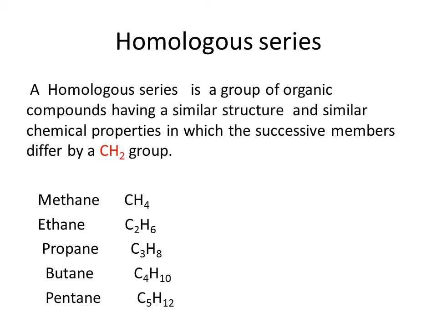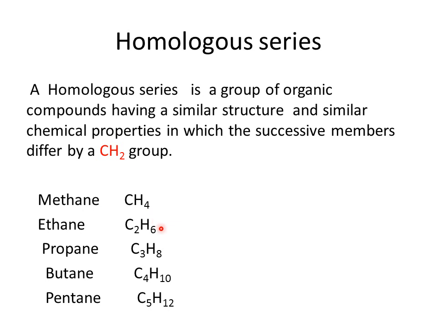Now, when you consider the molecular formula of each compound, the molecular formula of methane is CH4, ethane C2H6. When you consider the difference of carbon and hydrogen atoms between these two formulae, we can see that they differ by a CH2 group. C2 minus C1, that is C1. Then H6 minus H4, H2. So these two compounds differ by a CH2 group.